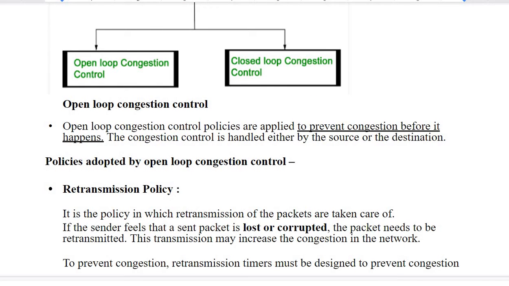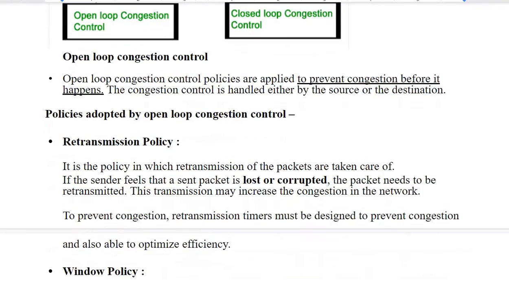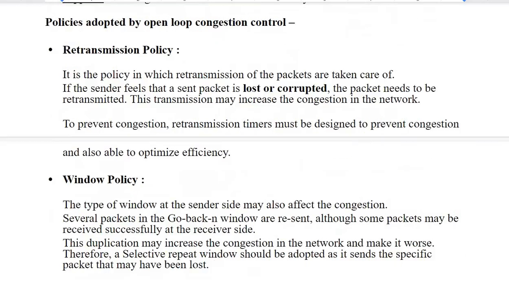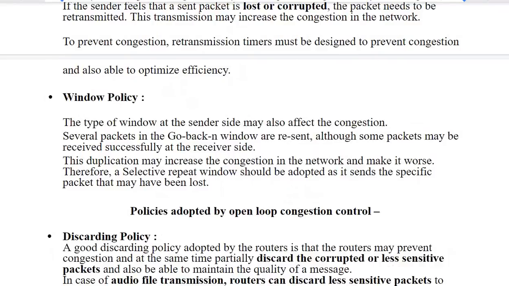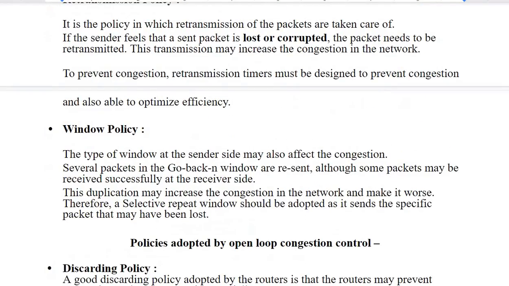Open loop congestion control prevents the congestion before it happens, and for doing so it follows different types of policies: retransmission policy, window policy, discarding policy, acknowledgement policy and admission policy.